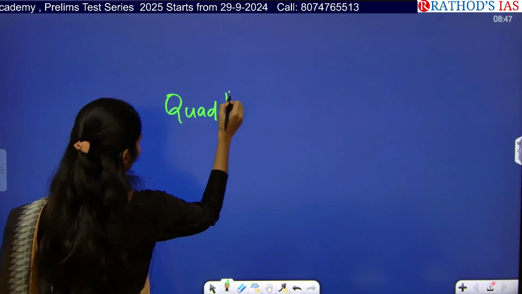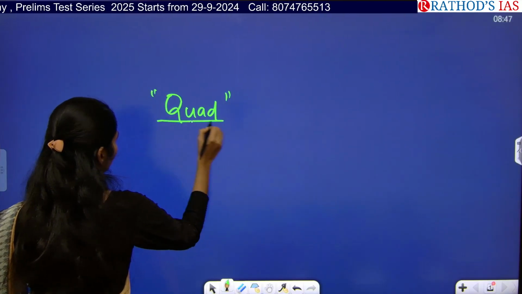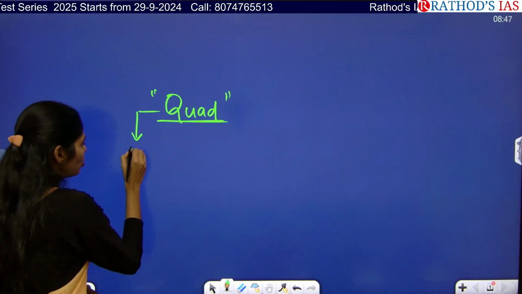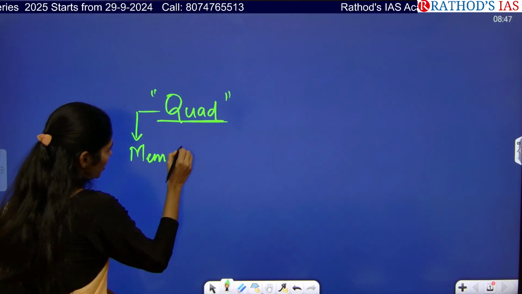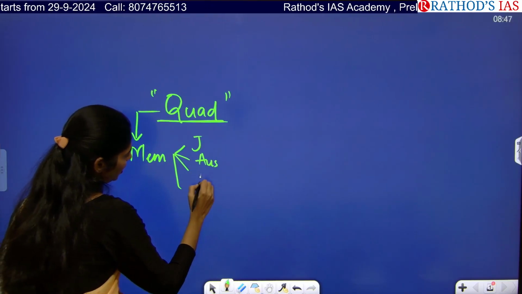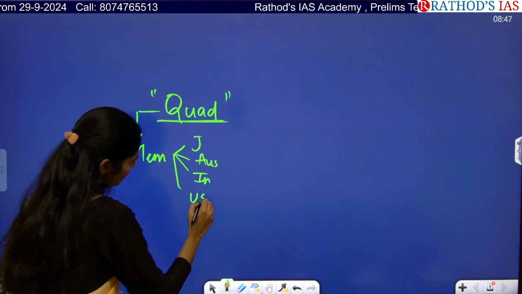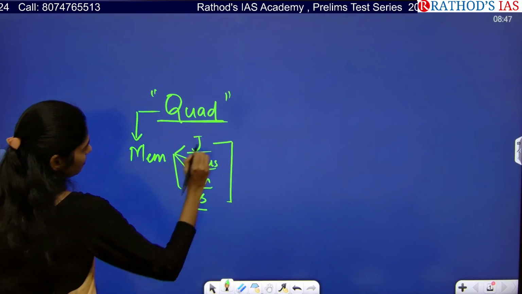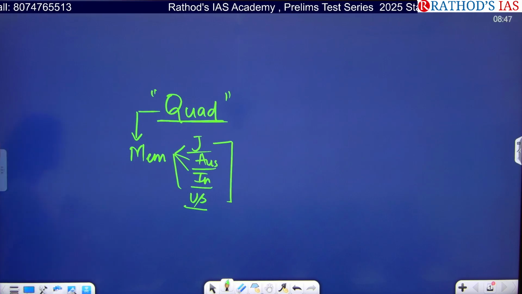Many times we discussed this topic in our analysis, right? Here you have to know the members of Quad. There are 4 members: Japan, Australia, India and US. All these countries are against China, right?